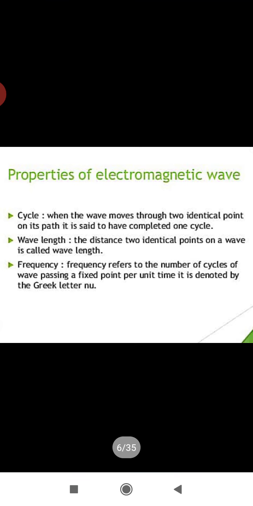Now if you read this slide, what I have written here is the cycle. When the wave moves through two identical points on its path, it is said to have completed one cycle. Wavelength: the distance between two identical points on a wave is called the wavelength. Frequency refers to the number of cycles of a wave passing a fixed point per unit time. Wavelength is denoted by the Greek letter lambda. Most probably we are going to use lambda for that.